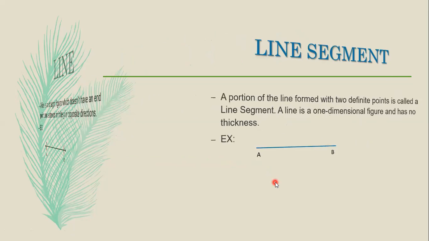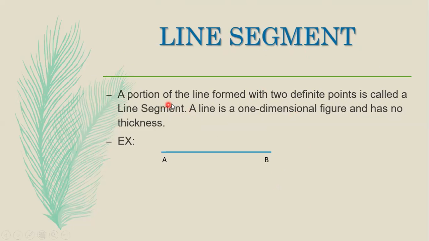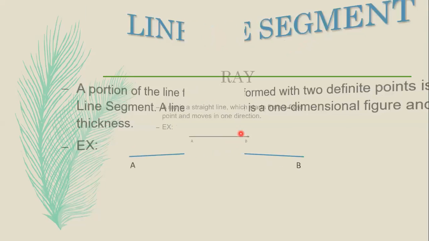Next, let us see what we mean by line segment. A portion of the line formed with two definite points is called a line segment. A line is a one-dimensional figure and has no thickness. So here, a portion of the line is formed with two definite points, and it has only certain points. So that means it has a certain distance. So then this is said to be a line segment.